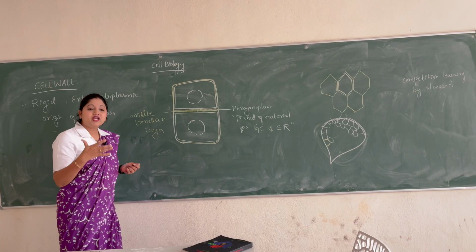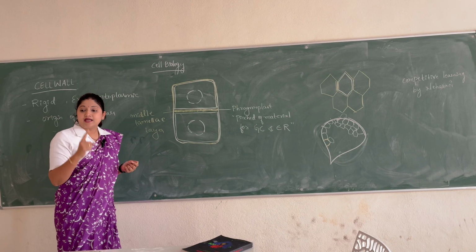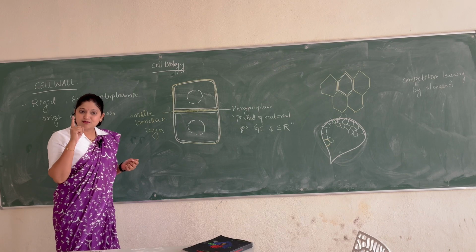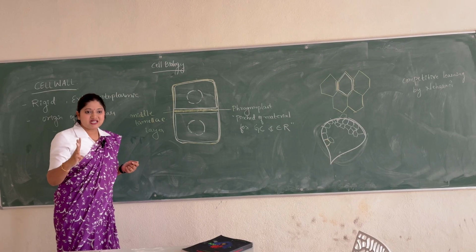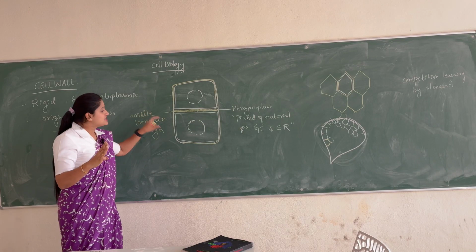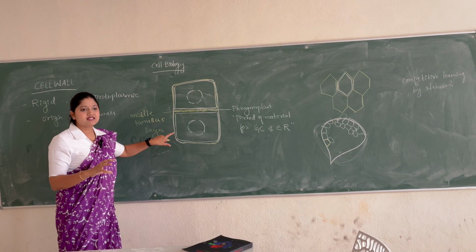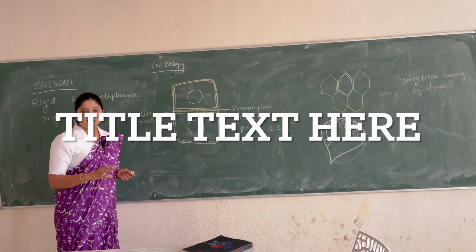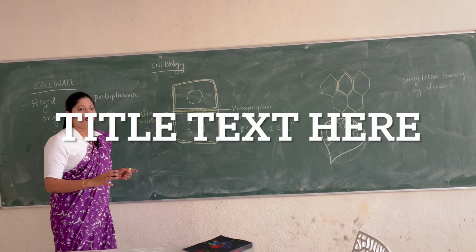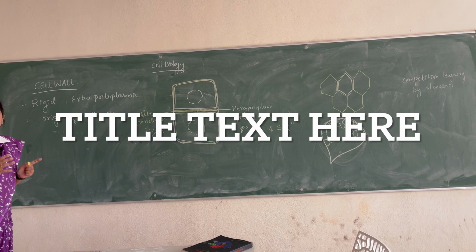And cell wall, there are layers of the cell wall. Cell wall is not a single layer. In some cells, it is single layer. In some cells, it is two layered. In some cells, it is three layered. Okay, so we will see the structural details and the functional details and the compositional details of the cell wall in the next class. Okay, clear with this? Clear with the origin of the cell wall? Any doubts? Okay, go ahead.